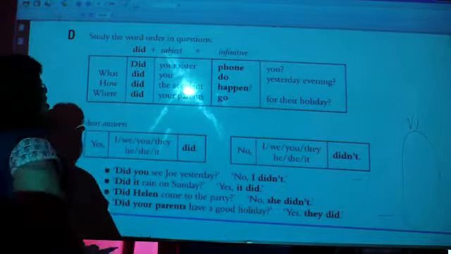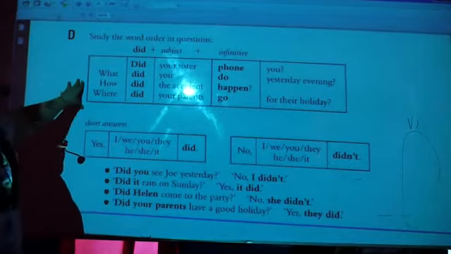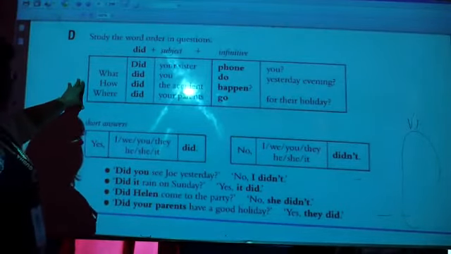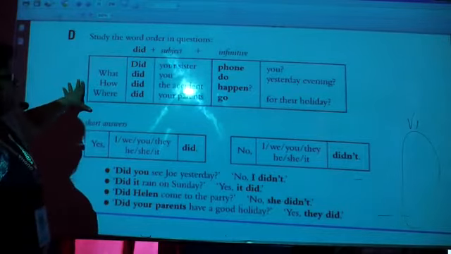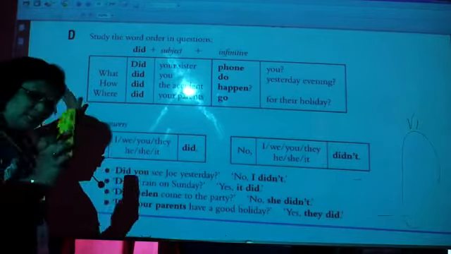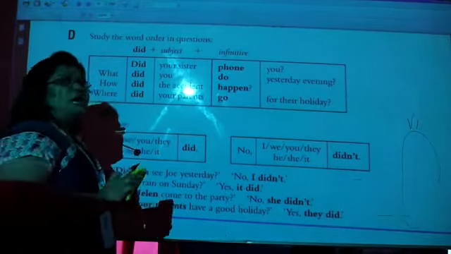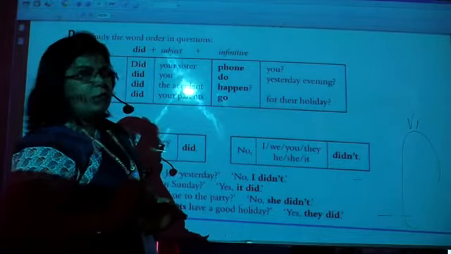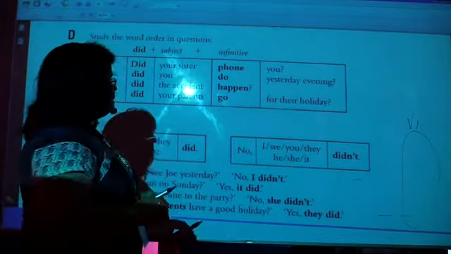Now let's have a look at the word order in question sentence. How we can frame question sentences, right? So, we have studied that questions can be framed in two ways. One with the question word and one without the question word but with the help of helping verb, right?